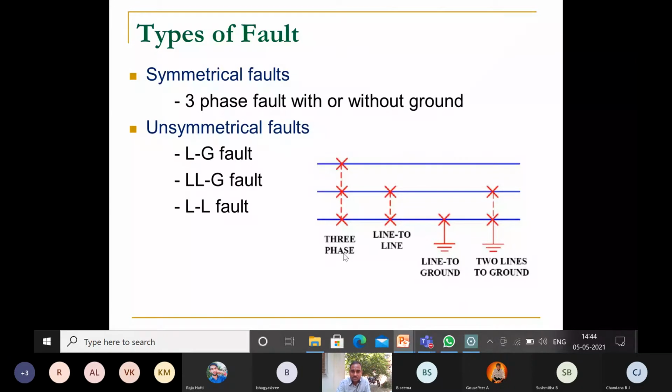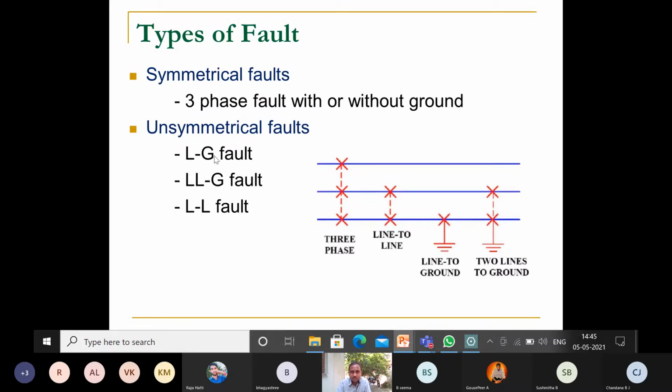Look into the diagram. A three-phase circuit network is there with conductors. The first one is three phase, where all the three phases are dead short circuited. This is called a symmetrical fault. It may also be connected to the ground. There are two possibilities: three-phase fault with or without ground. The first one is without ground. Next we can connect to the ground, that is with ground, where all the three phases are connected to the ground. That is, there are two types of symmetrical fault and three types of unsymmetrical fault.